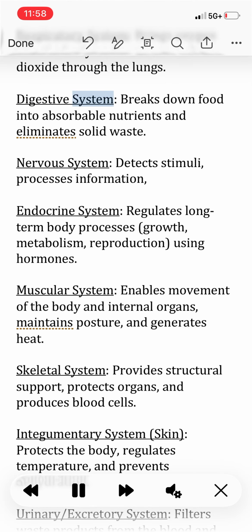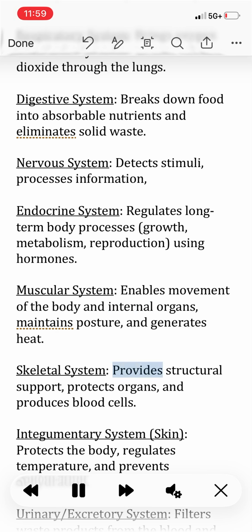Digestive system, breaks down food into absorbable nutrients and eliminates solid waste. Nervous system, detects stimuli, processes information. Endocrine system, regulates long-term body processes, growth, metabolism, reproduction, using hormones. Muscular system, enables movement of the body and internal organs, maintains posture, and generates heat.